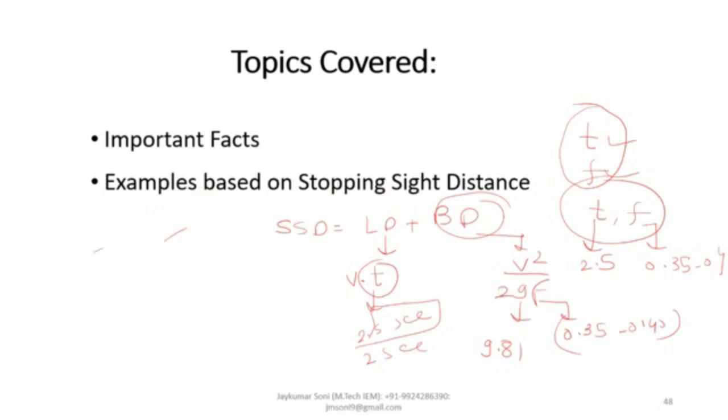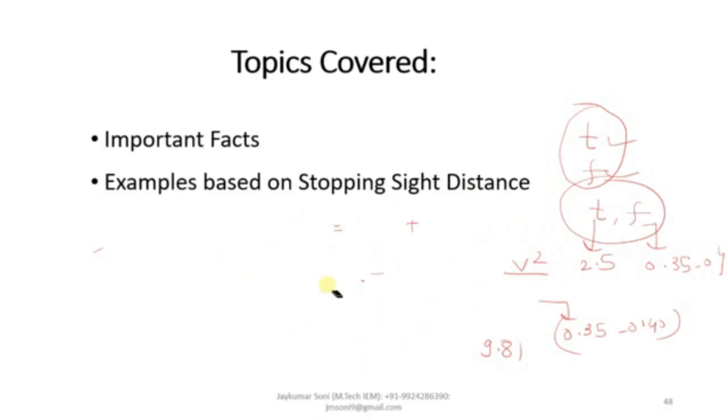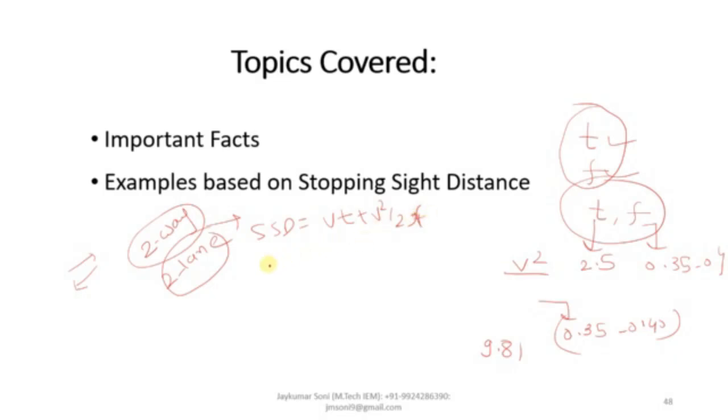Now there is one more thing which can be considered as an important fact that we need to discuss in detail: there are two kinds of lanes of roads which are given in the example. If two-way traffic is given, meaning the road has both to and fro direction traffic, and the road carriageway is of two lanes, then in case of two-lane two-way traffic, the value of SSD will be Vt plus V square by 2gf, like we have discussed earlier.